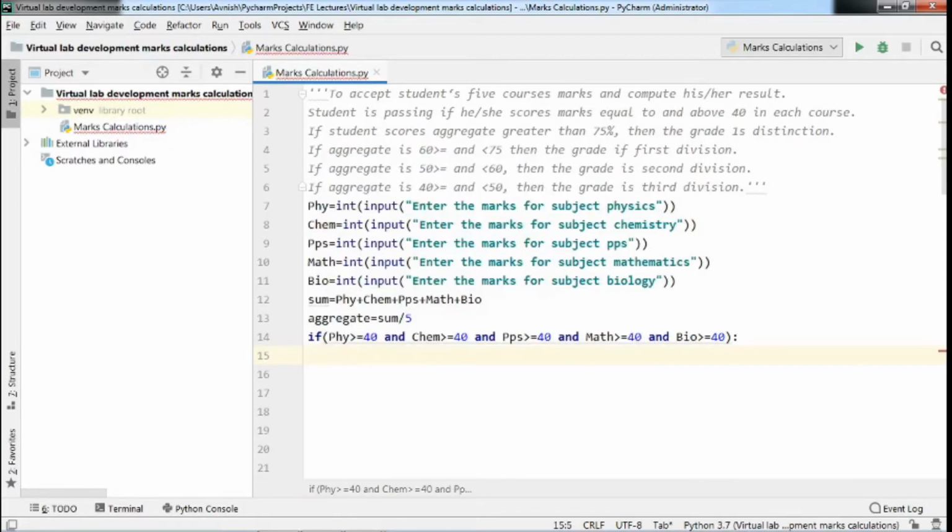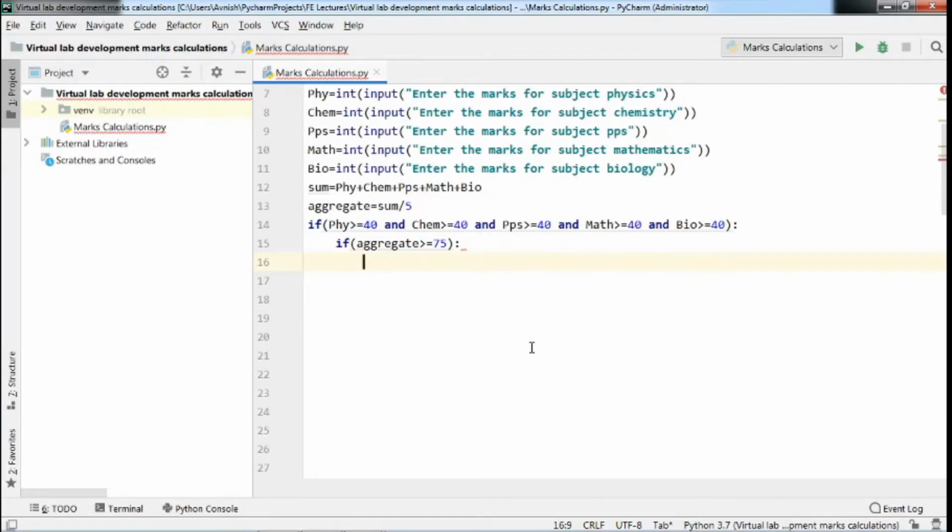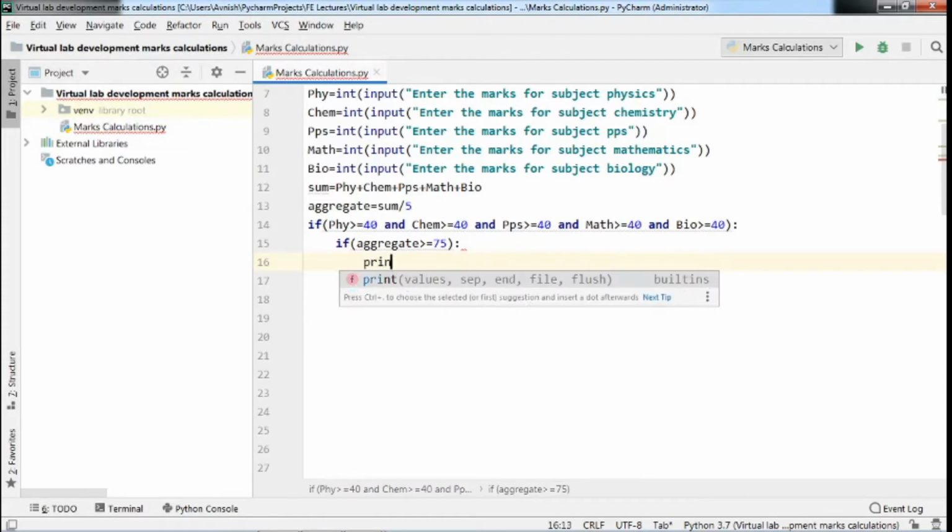Here we are taking another conditional statement inside one conditional statement. If aggregate is greater than or equal to 75%, then we have to print it as a distinction.